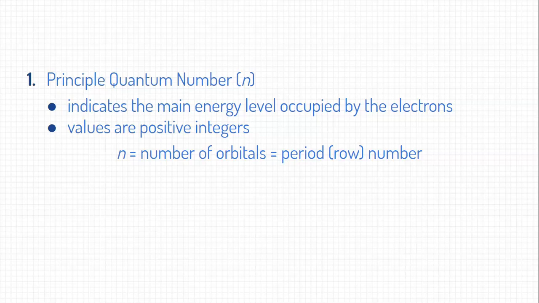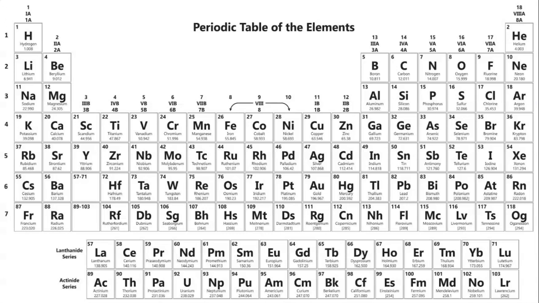Now, each orbital has their own main energy level. So the more orbitals there are, the more energy levels there are. So each electron will only occupy a certain energy level, will only occupy a certain orbital. So let's go ahead and do some examples of figuring out what the principal quantum numbers of specific elements are. So here's a periodic table.